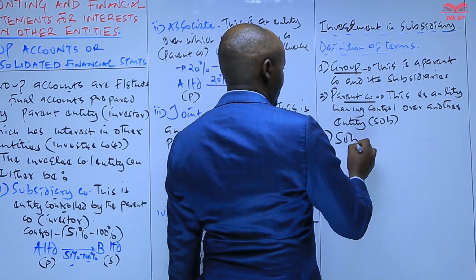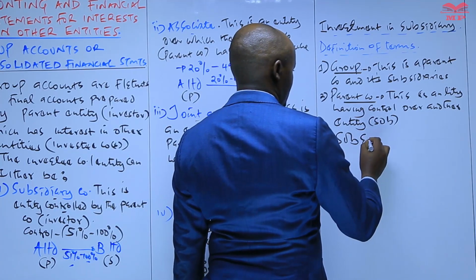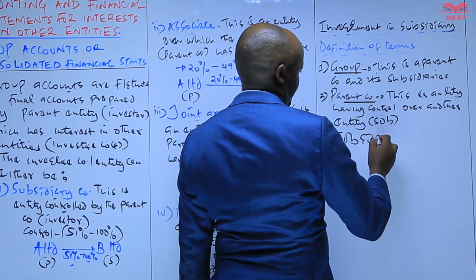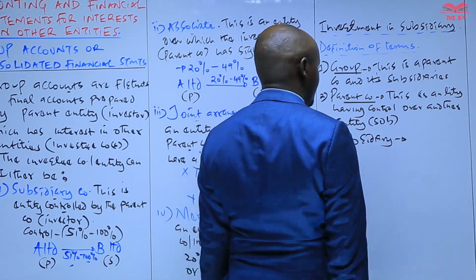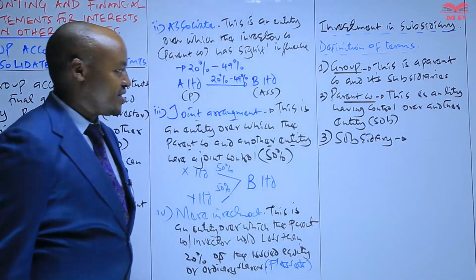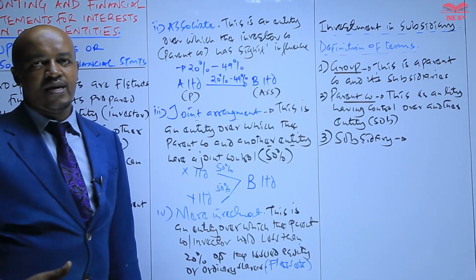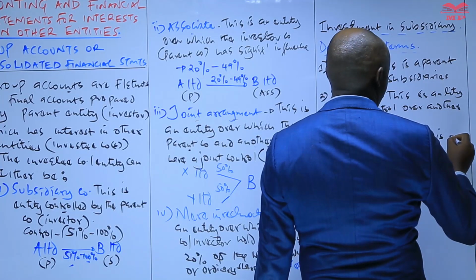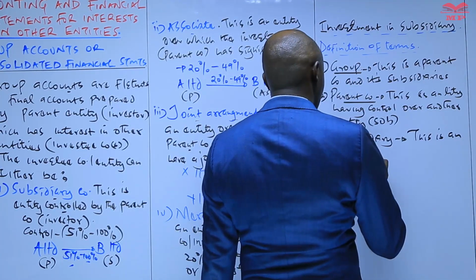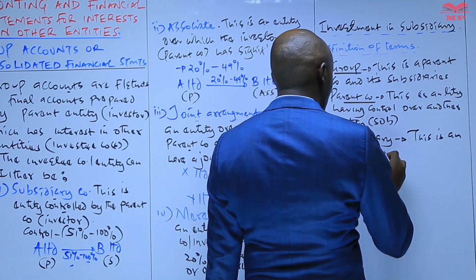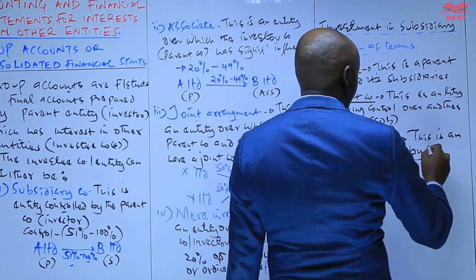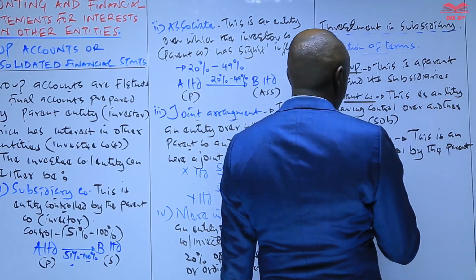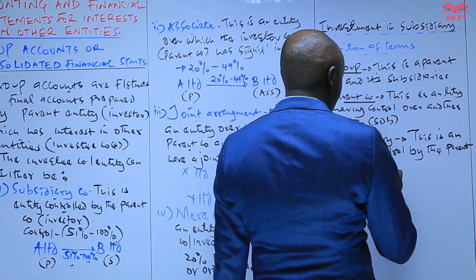The other term we need to define here is the subsidiary. When we talk about a subsidiary company, we can say that this is a company which is controlled by the parent. This is an entity controlled by the parent entity.